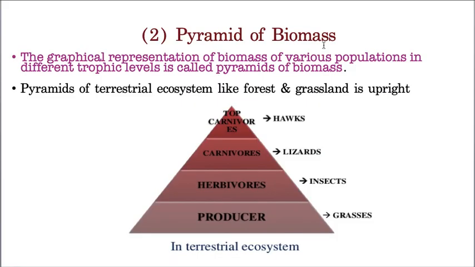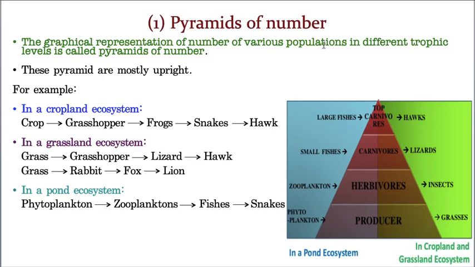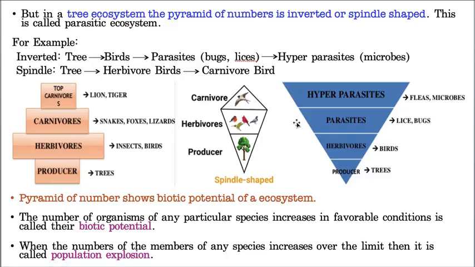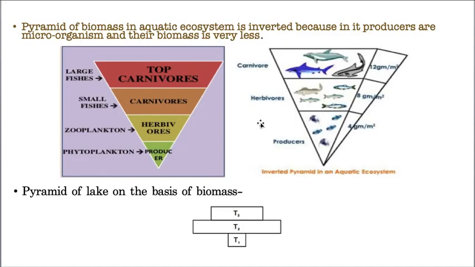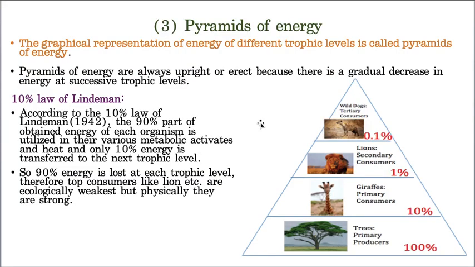See, you take pyramid of number. In pyramid of number you can see upright pyramid and also inverted pyramid. This is point number one. Now you take pyramid of biomass, it also has upright and inverted, point number two. But in energy, the pyramids are always upright. You can never see the pyramid of energy inverted. This is the most important key point you need to understand. Always the pyramid of energy will be upright.